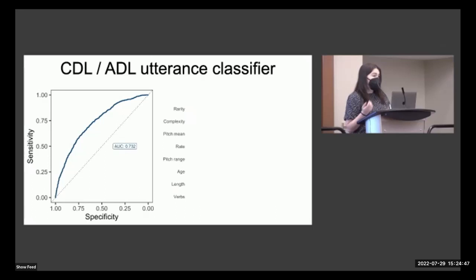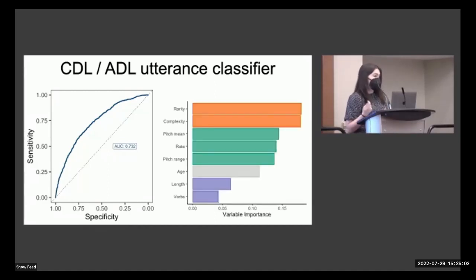This type of analysis also allows us to determine which features may be the most useful for distinguishing the context surrounding CDL versus ADL variants. And so we can compare the feature or variable importance, which is the average gain in predictive capacity of the model when a given feature is added. Intriguingly, we see here that age is not the most important feature, and overall we see that lexical cues, followed by prosodic cues, may be the most useful for distinguishing the context surrounding CDL versus ADL variants.